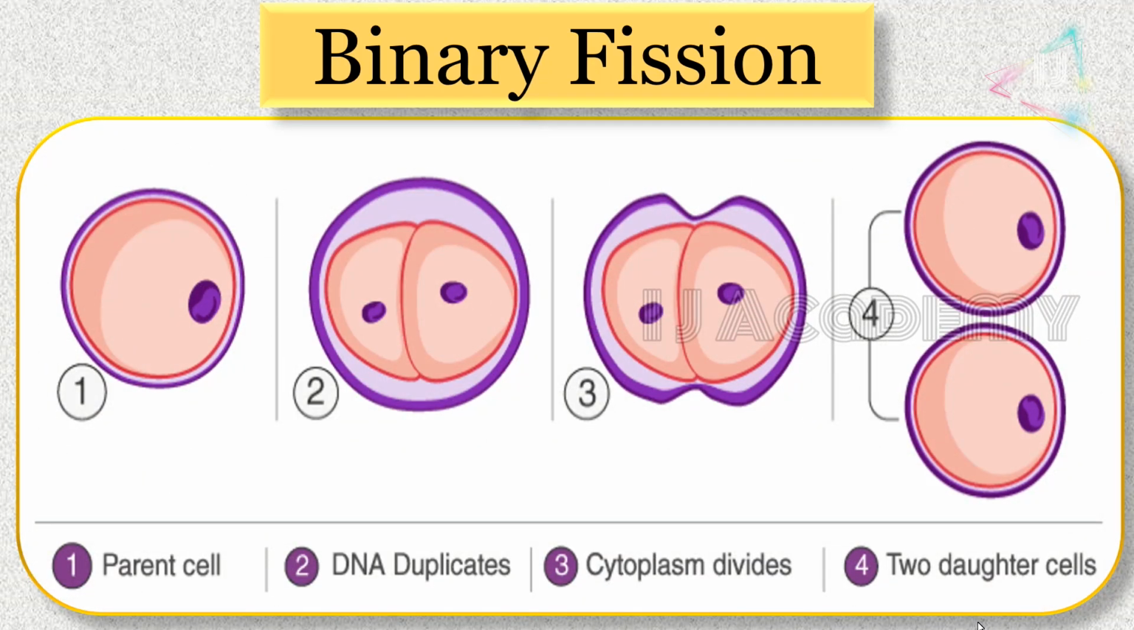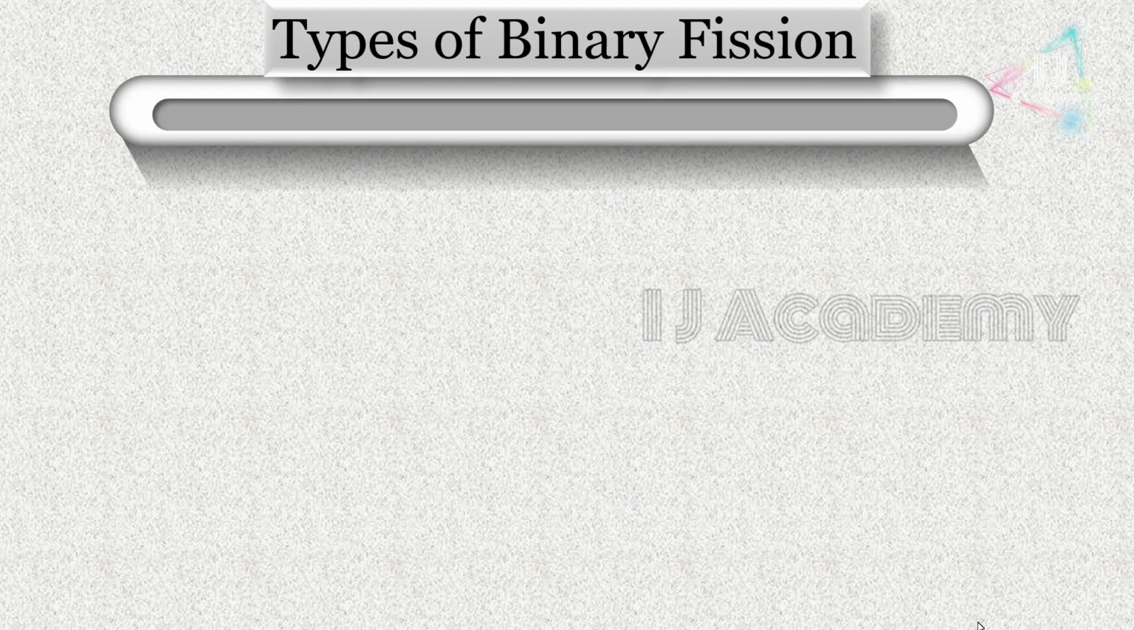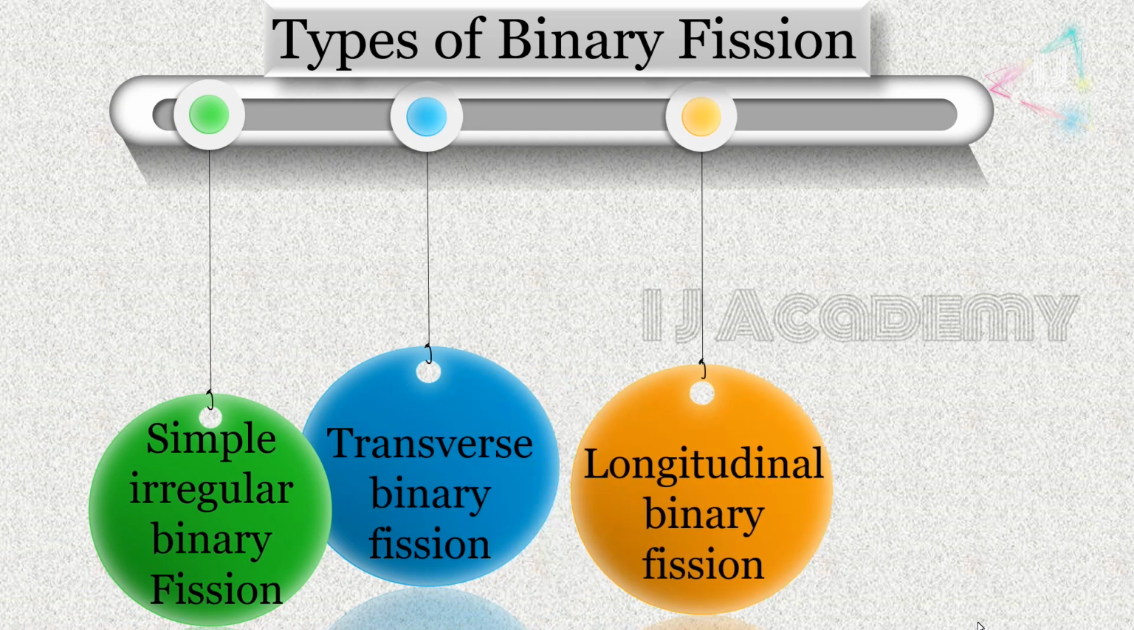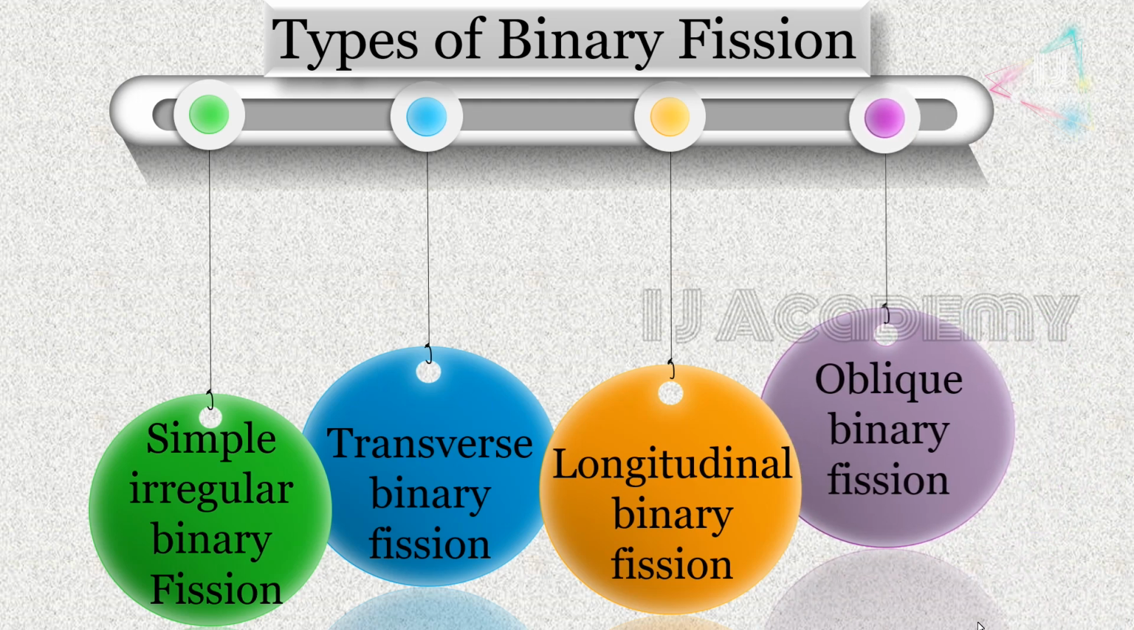We can see binary fission in the form of a diagrammatic representation. In the parent cell, first the nucleus divides by mitotic division into two, and then the cytoplasm division occurs. Here we can see the fission point, and then finally this divides into two new daughter cells. The types of binary fission are simple irregular binary fission, transverse binary fission, longitudinal binary fission, and oblique binary fission. All these types are based on the plane of fission.